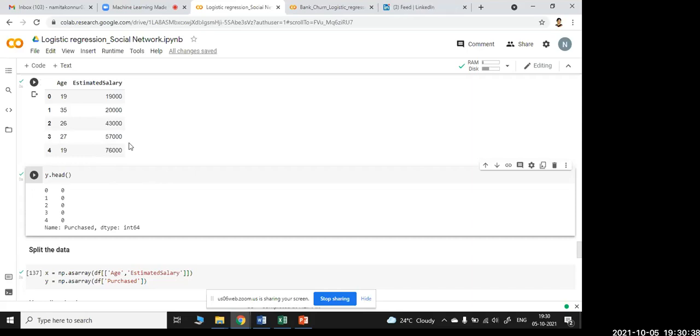Now we will be splitting the data into independent and dependent values. I now understand what my dependent variable and independent variable are. So Y is my purchase decision, whereas X is where I am considering age and estimated salary.